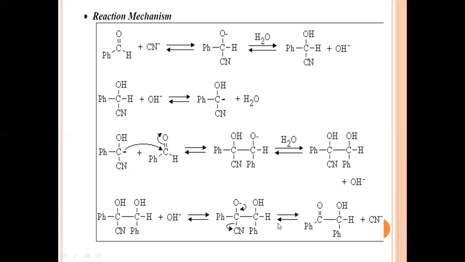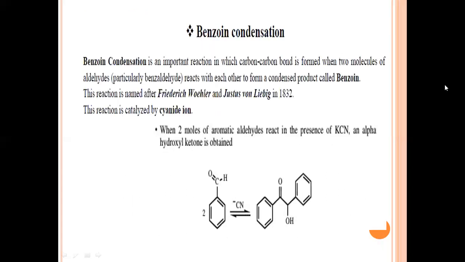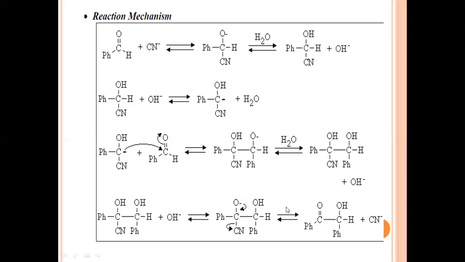As this oxygen atom is unstable, it will form a double bond with this carbon atom, and it will dissociate this cyanide ion from this carbon, because this oxygen is going to form a carbon-oxygen double bond. So the cyanide is removed as a byproduct, and there is formation of an alpha-hydroxy ketone molecule, that is a benzoin molecule.